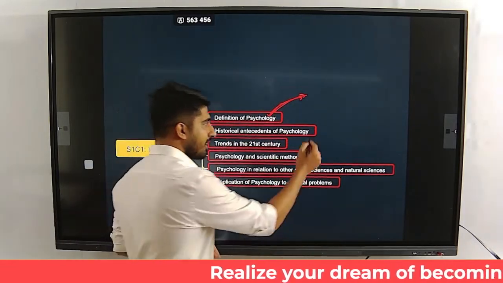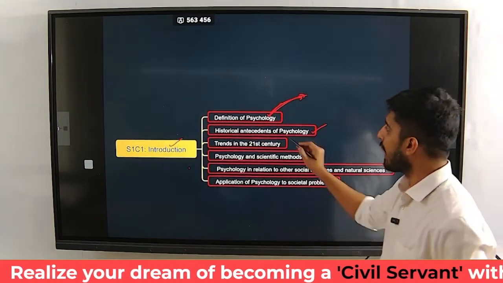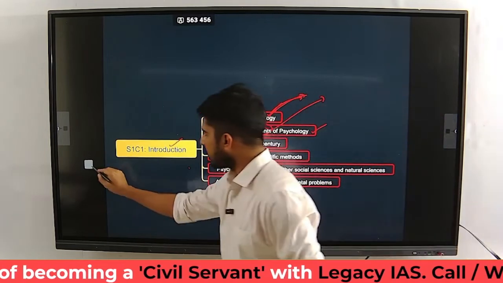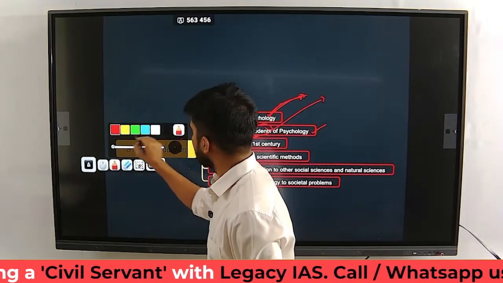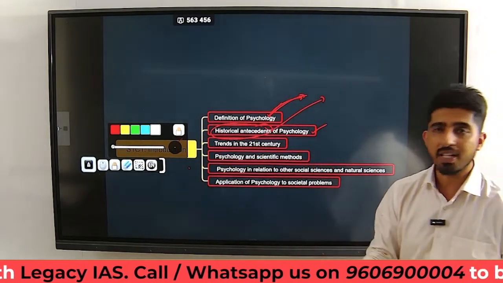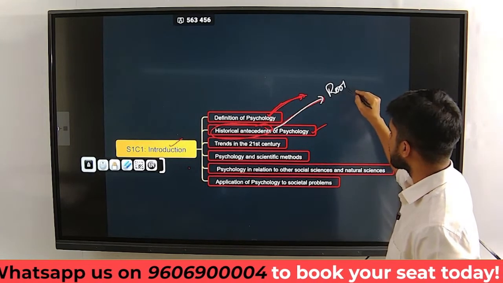And then another part of this particular chapter is going to be the historical antecedents, which basically means what was there before psychology, right? Basically the roots of psychology, where did it come from?